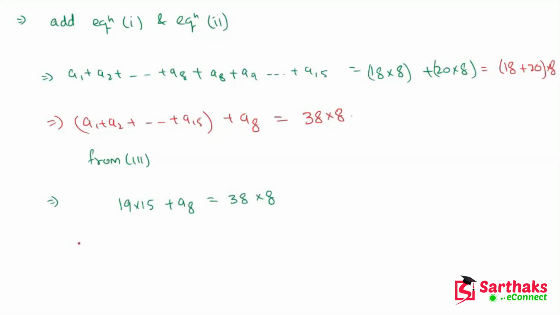After solving this, we get A8, the 8th observation, is equal to 19. So 8th observation is 19. This is the answer of this question. I hope, my dear friends, you understand these things.